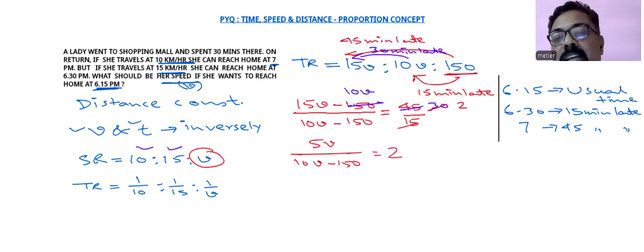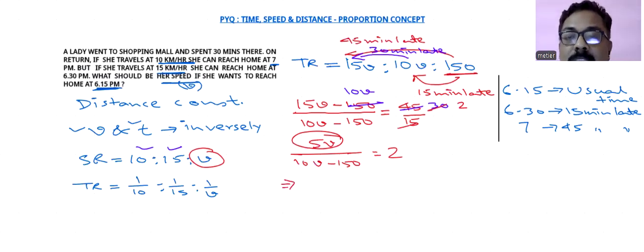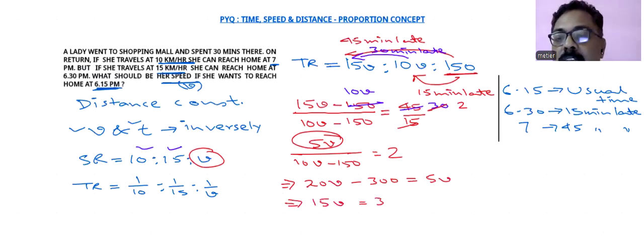Now check, in the numerator you have only one term here. But if you go with 15V minus 150, you have 2 terms here. So you can act a bit smarter in this way. And what we are getting here, that 20V minus 300 equals 5V. So you are getting 15V equals 300. So V will be coming as 20 kilometers per hour. That's all.